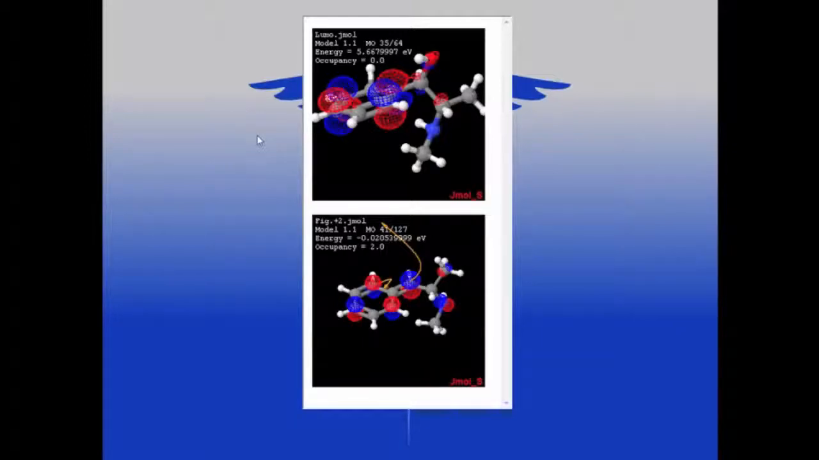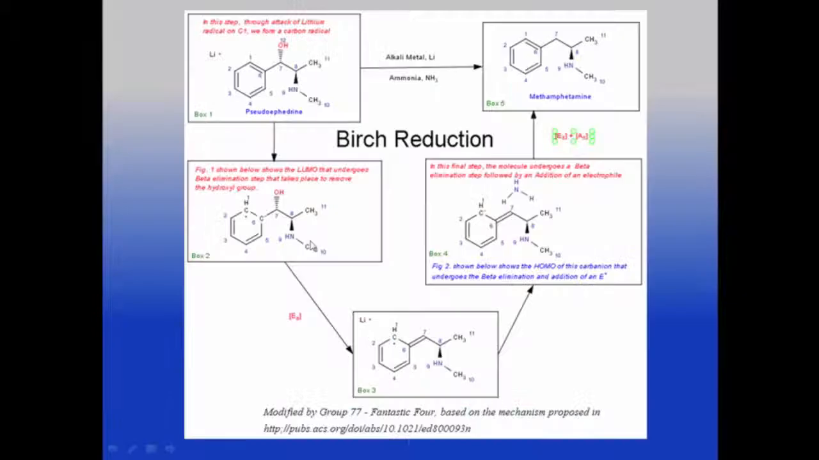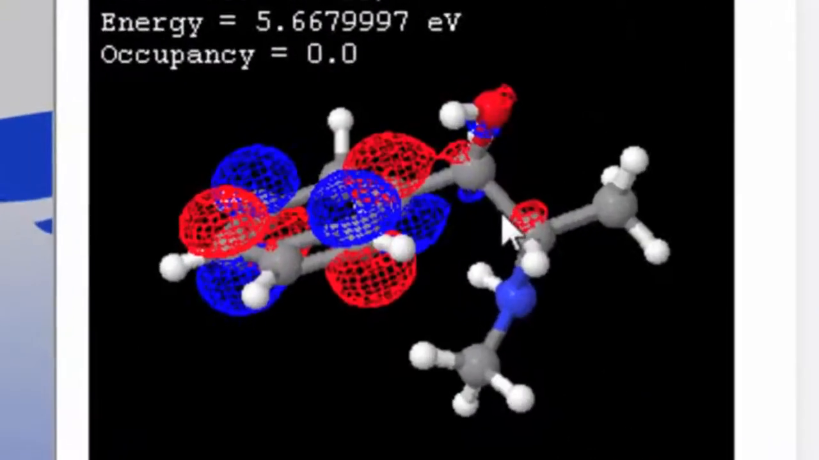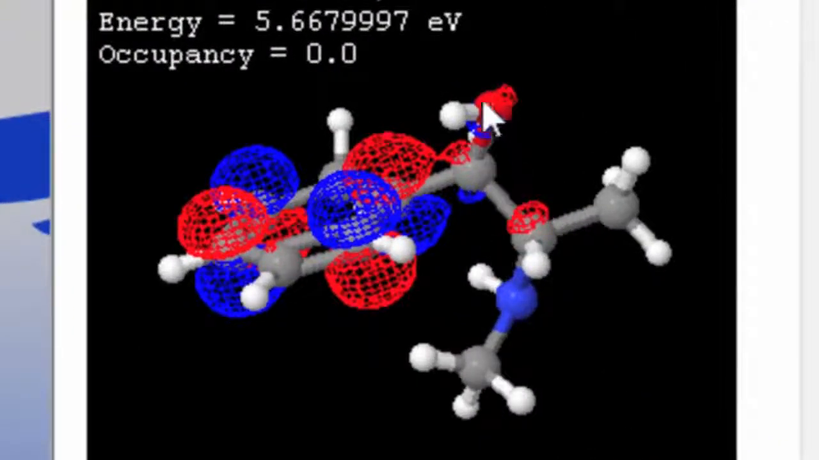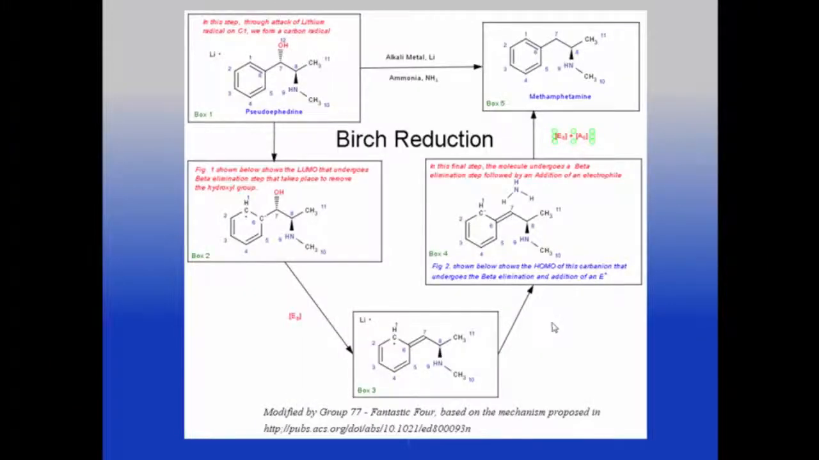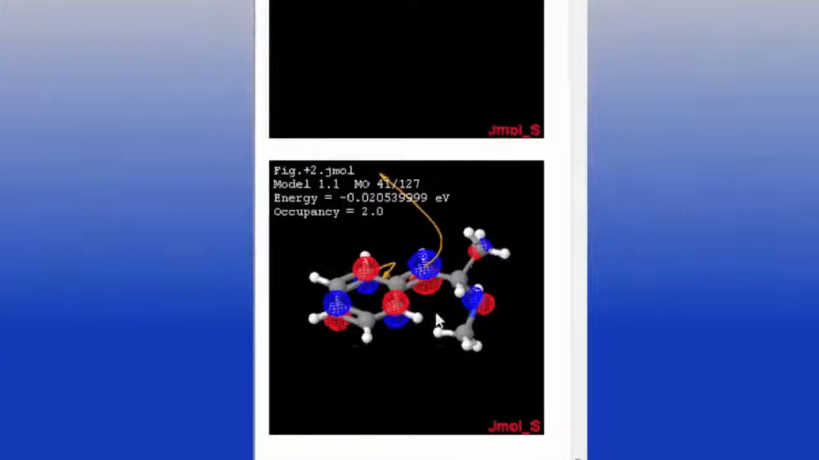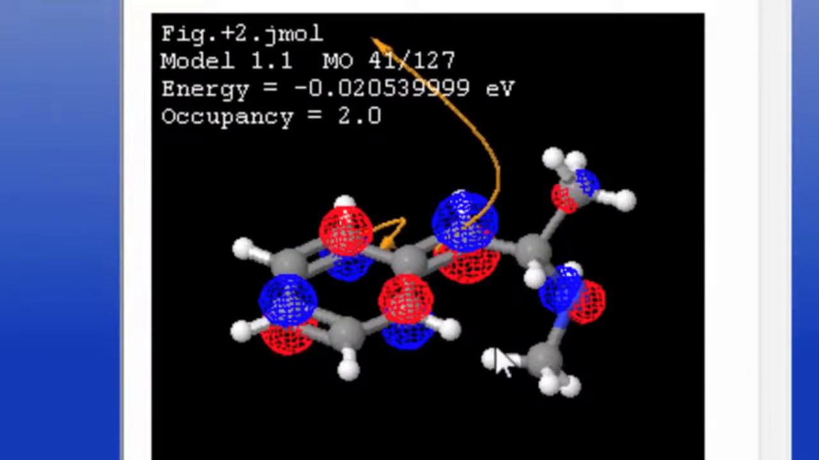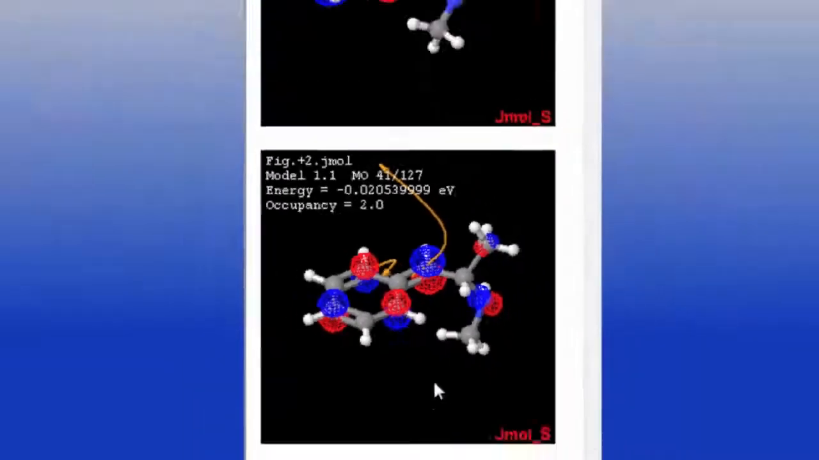Here we can see the HOMO and LUMO interactions taking place in the Birch reduction mentioned before. Zooming in on box 2, we can see the sigma star orbital between the oxygen and the carbon indicating its removal. Zooming in on box 4, in the HOMO we can see this N to pi star activity indicating the formation of a double bond, followed by the protonation of a carbon, giving the structure of methamphetamine.